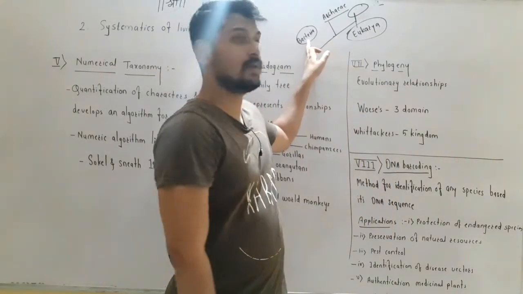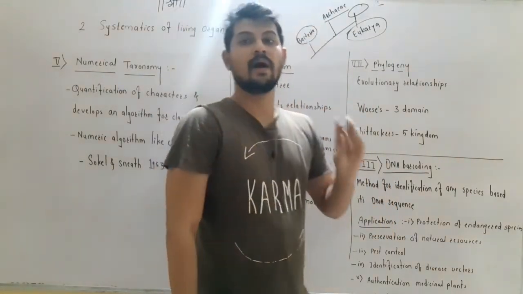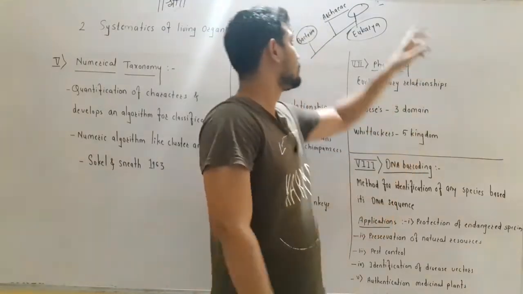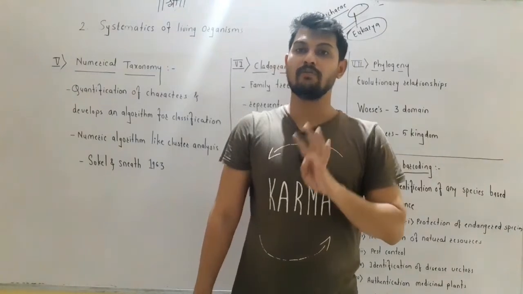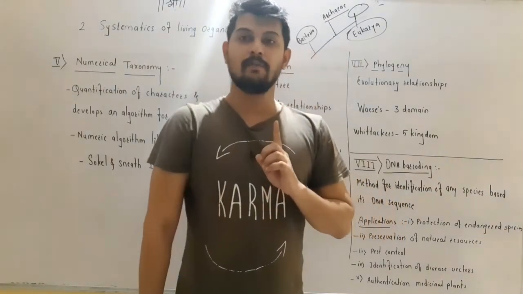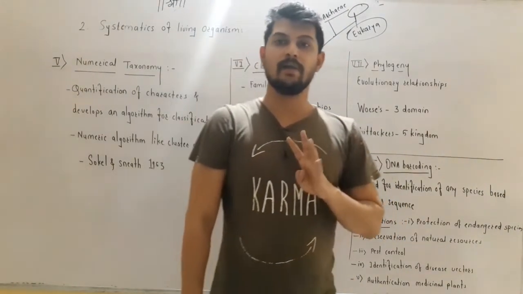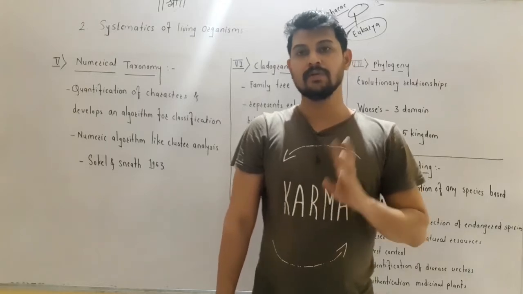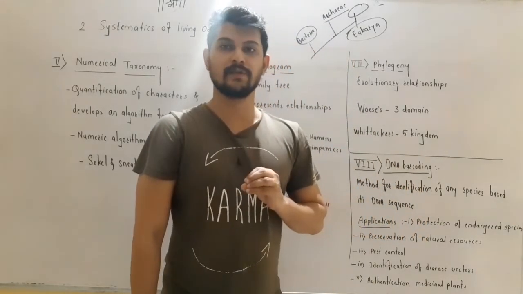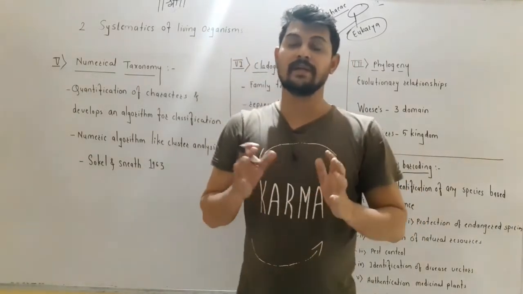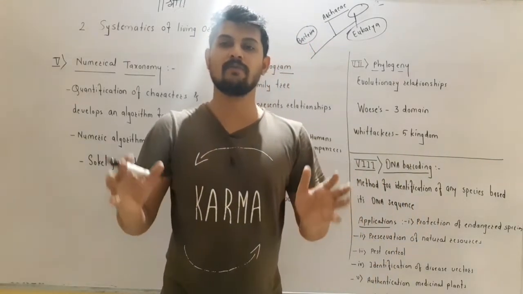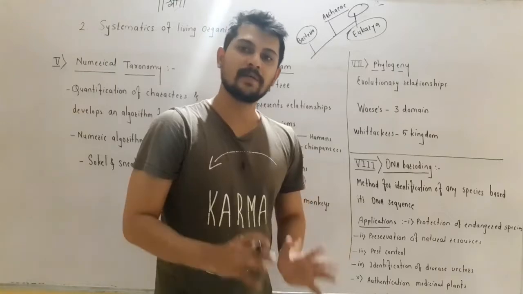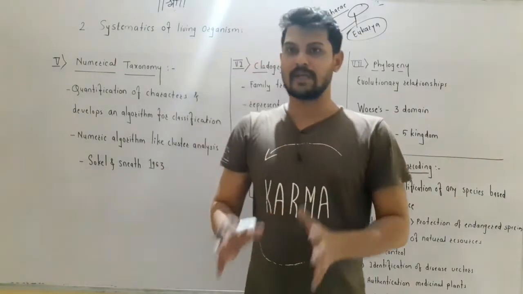Bacteria include all the eubacteria, and archaea include archaebacteria. This three-domain system is also called the six-kingdom system of classification, and it represents the phylogenetic system of classification.